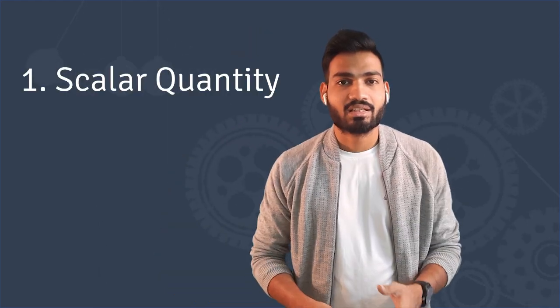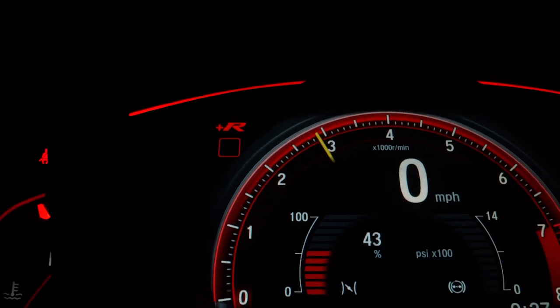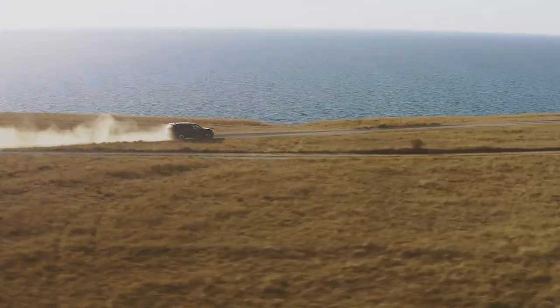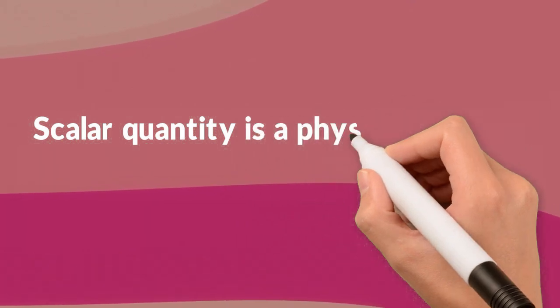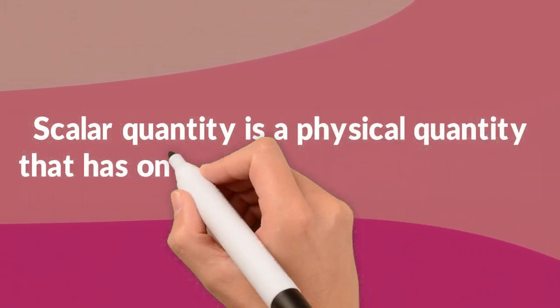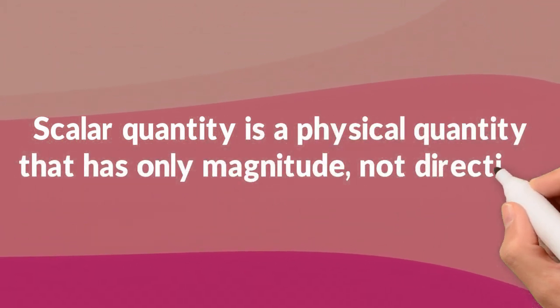Let us understand. So when you are talking about the speed of car or the distance traveled by car, you are talking about scalar quantities, where we don't have the information of direction. So, scalar quantity is a physical quantity that has only magnitude, not direction. You'll get it more clearly when we talk about the second type of physical quantity, which is vector quantity.